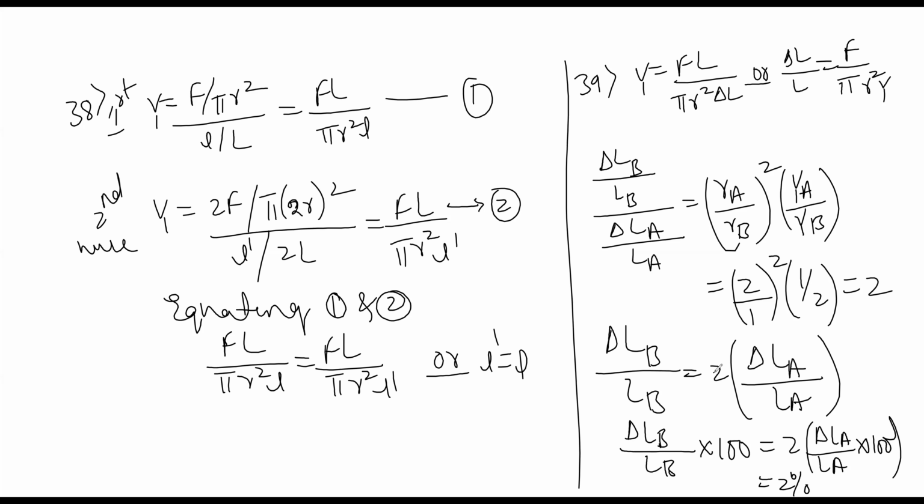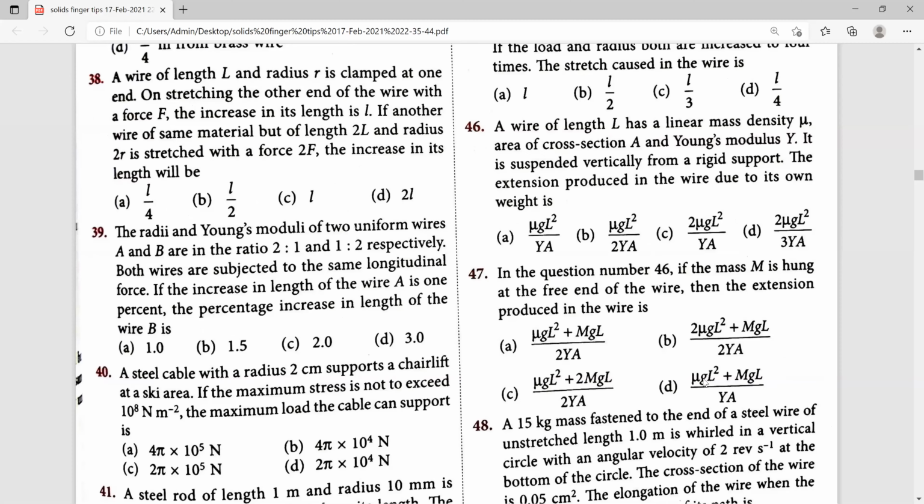So for 39 the right answer is 2%, and C1 is the right answer.